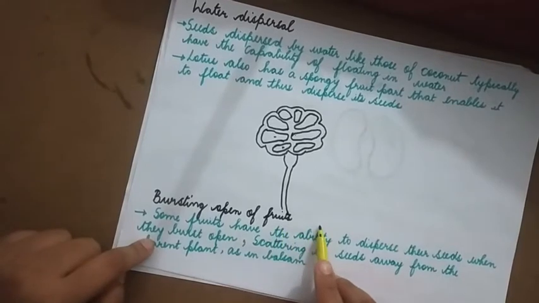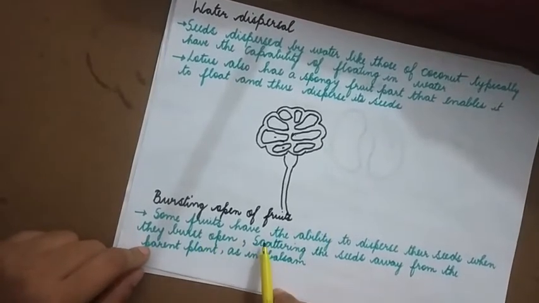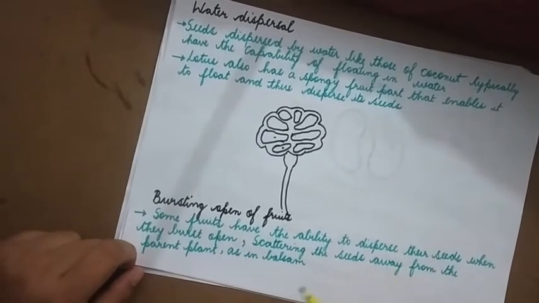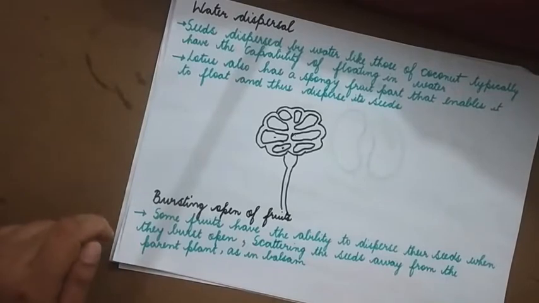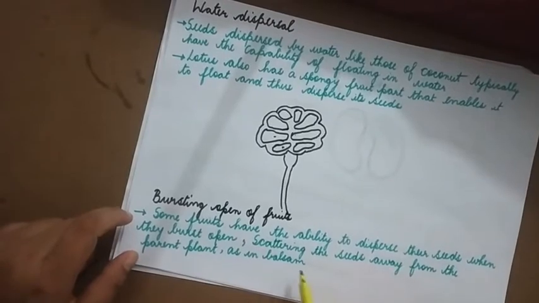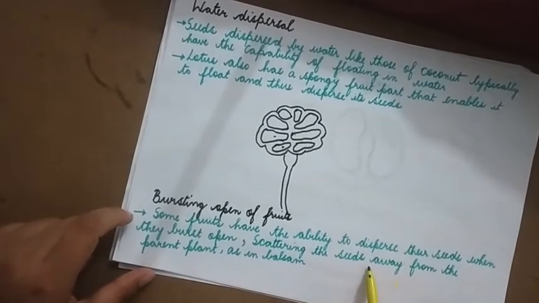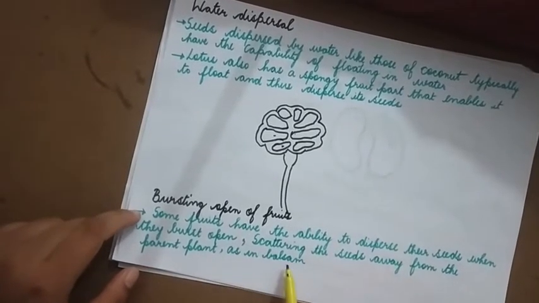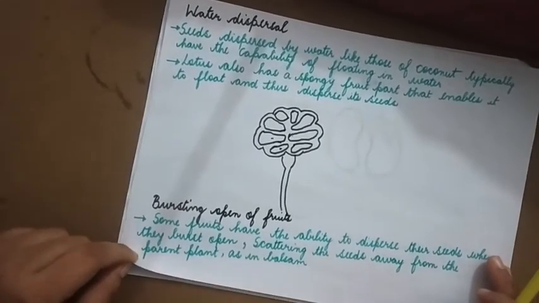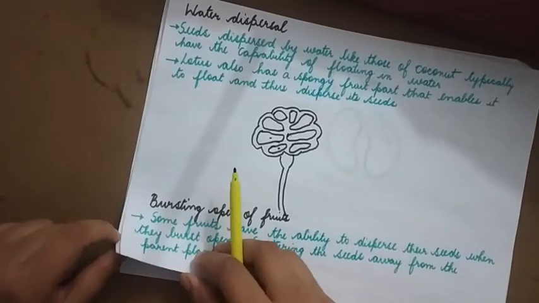Bursting open of fruits. Some fruits have the ability to disperse their seeds when they burst open. A few fruits have the ability to burst open. When they burst open, they disperse their seeds, thereby scattering the seeds away from the parent plant, as in balsam.